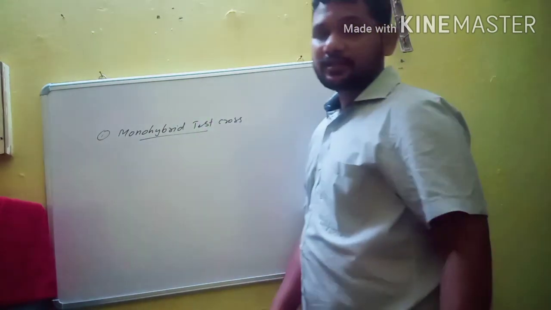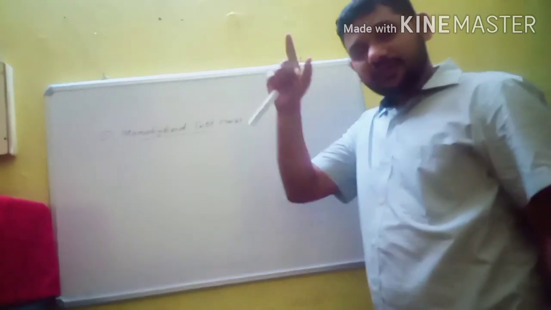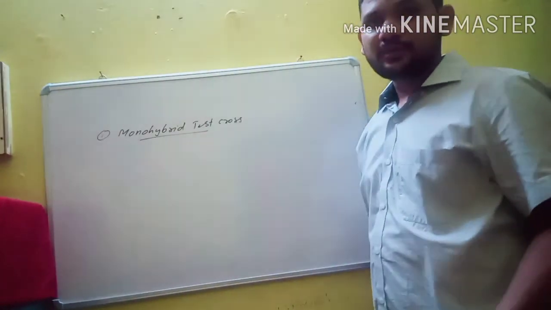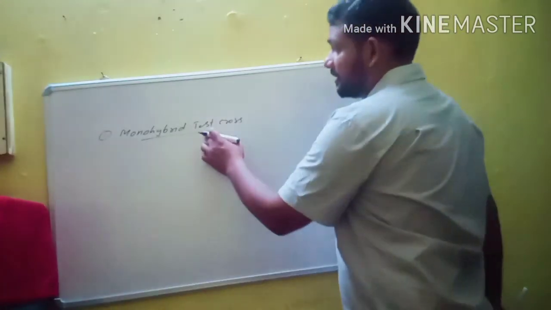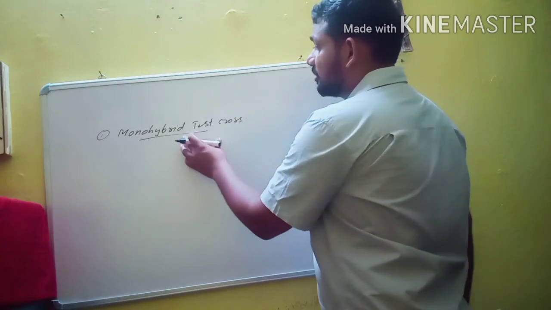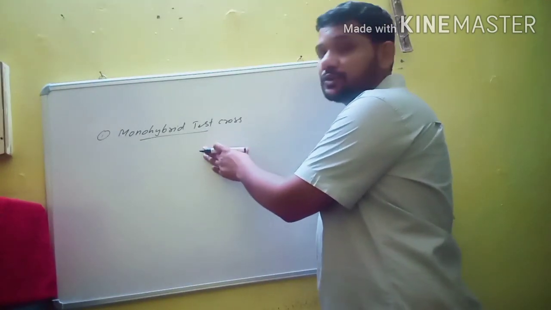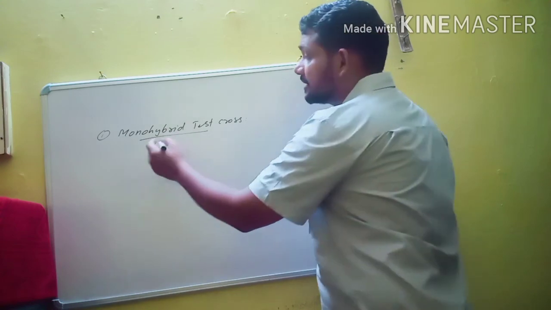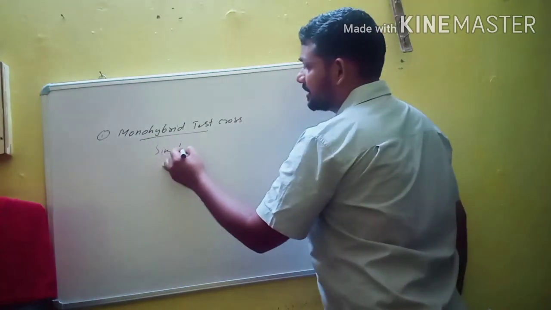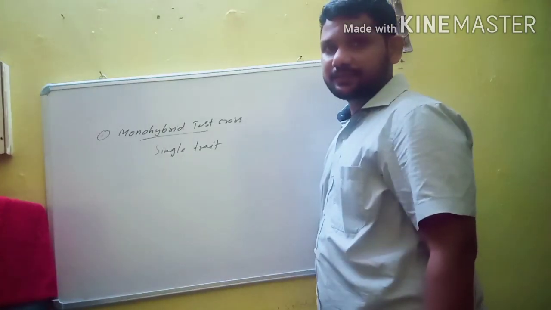It is a cross between F1 hybrid of unknown genotype with recessive parent. In monohybrid, dihybrid, trihybrid, the process is the same. But the monohybrid test cross is used to study the inheritance of only a single trait.